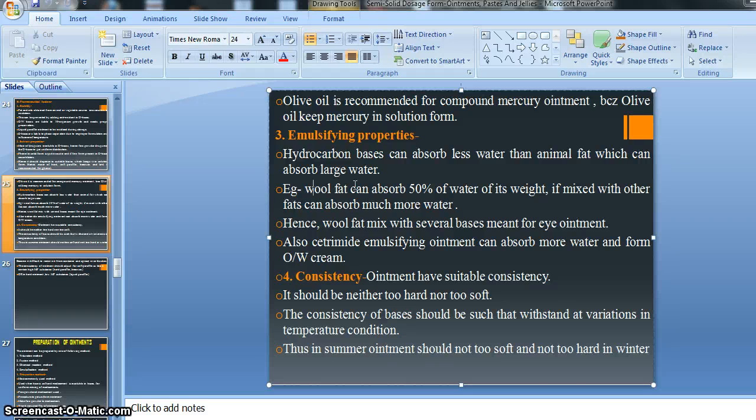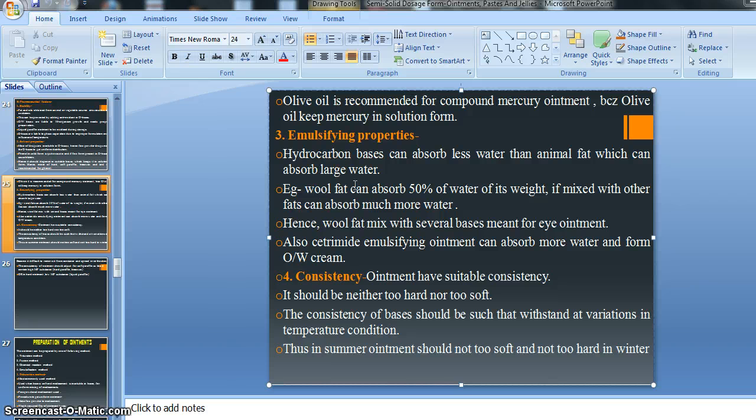Suppose we weigh 10 mg of wool fat, and that 10 mg of wool fat is able to absorb 50% of its weight of water, meaning 5 mg of water, right? Total weight is 10 mg, so its 50% means 5 mg. So if mixed with other fat, it can absorb much more water.